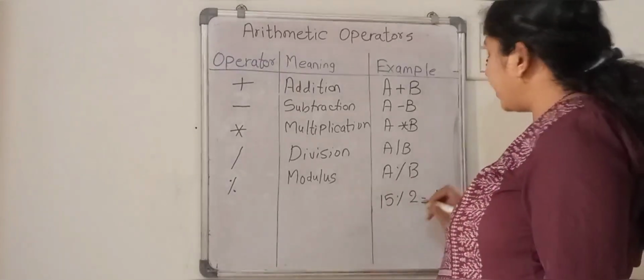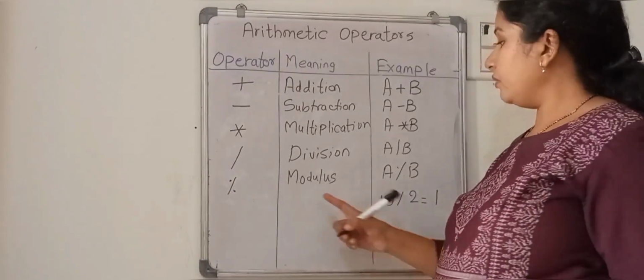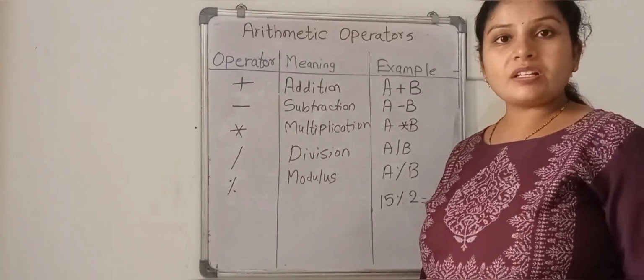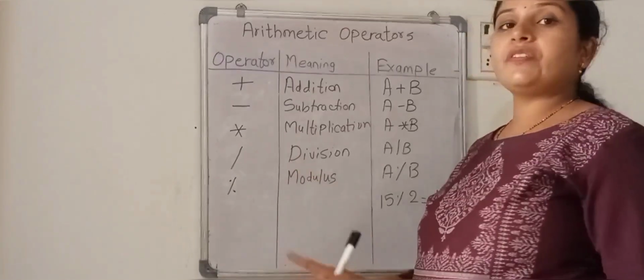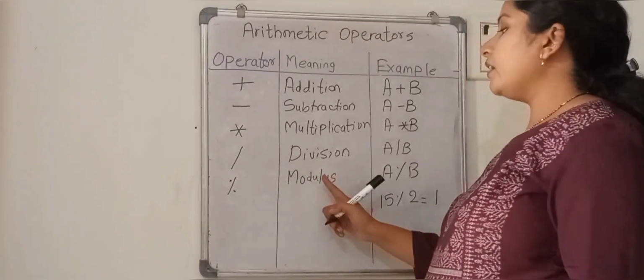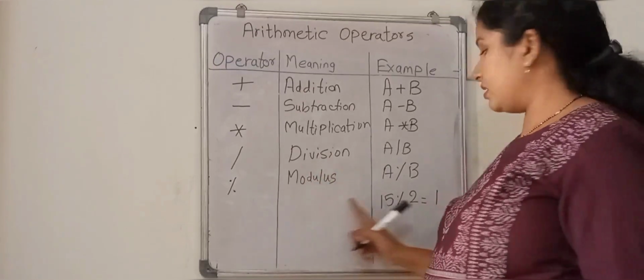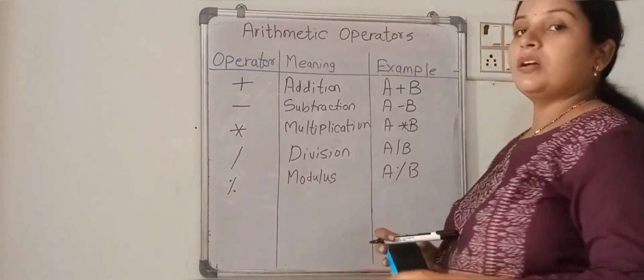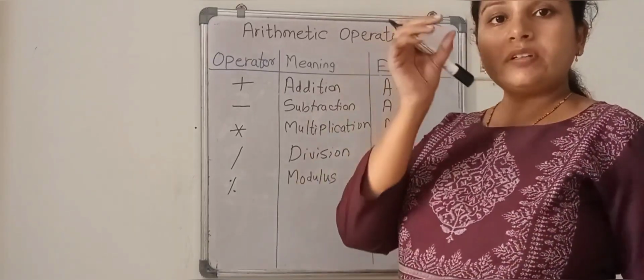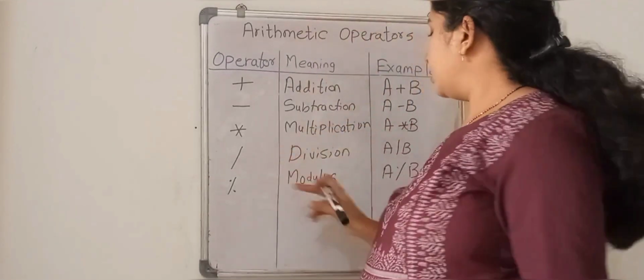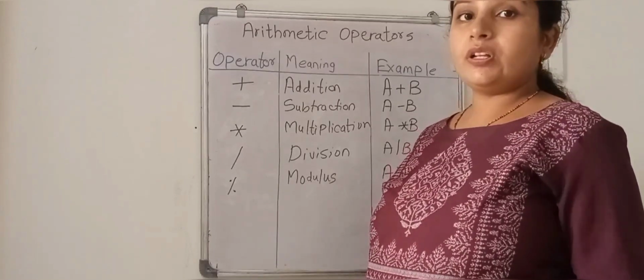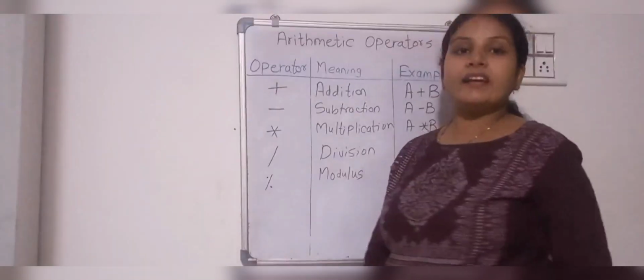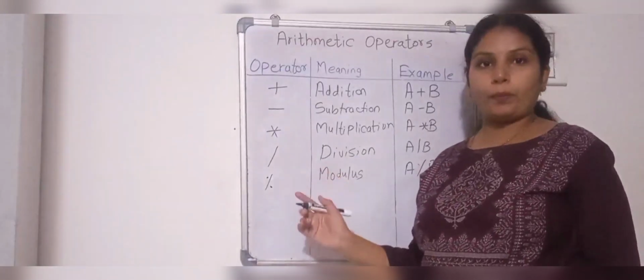So that remainder we are taking with the help of the modulus sign, because in division we are considering the result and in modulus we are considering the remainder part. So whenever in your program you require the remainder to be printed, then you can go for the modulus sign.